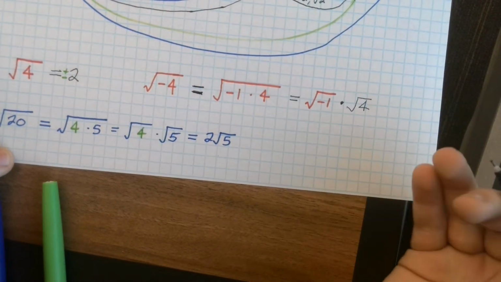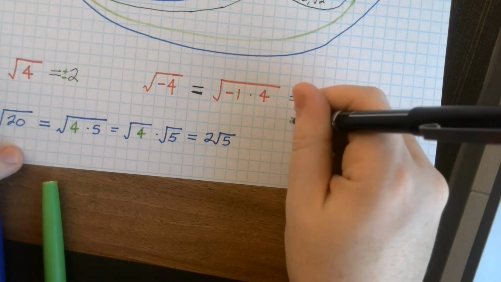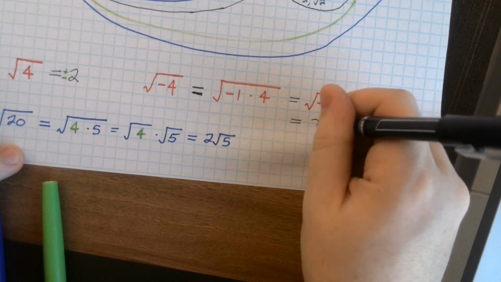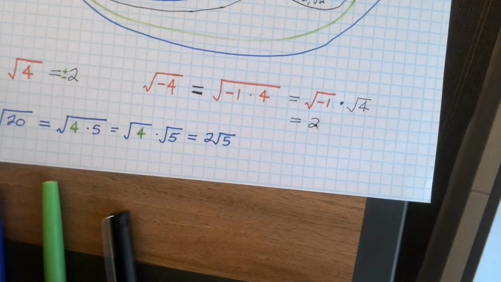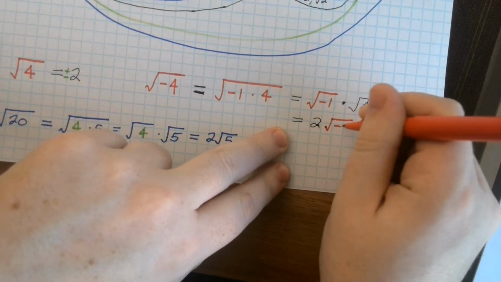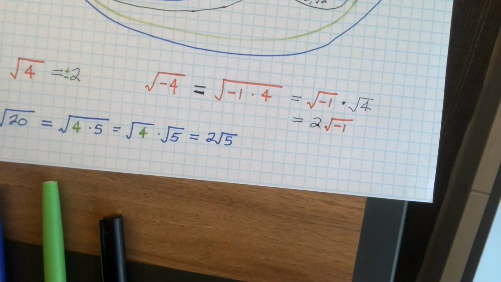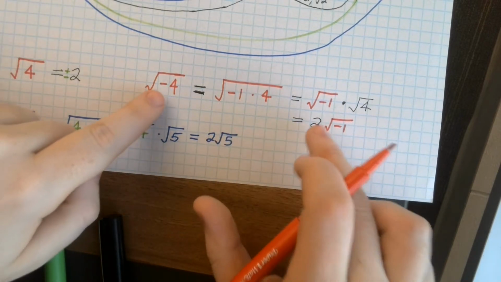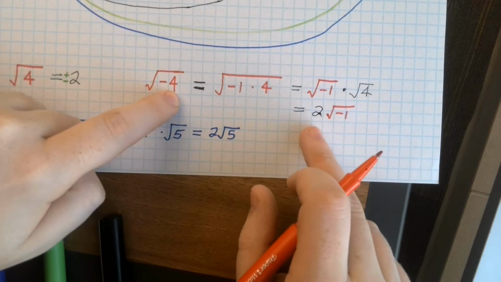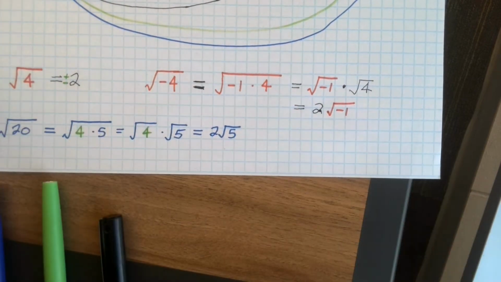It's just 2. So it seems like the square root of negative 4 is going to be 2 times something. We just don't know what that something is, because we don't know what the square root of negative 1 is. It kind of makes sense when you look at it too, right? We know that part of this answer has to be 2, because the square root of regular 4 is 2. We just don't know what the square root of negative 1 is.